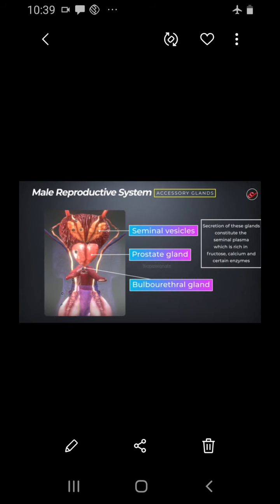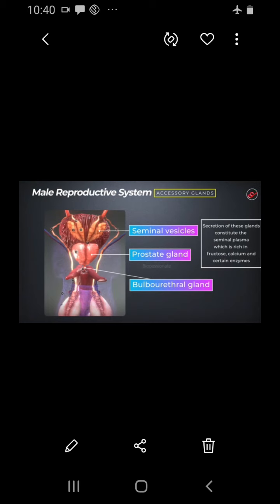Then let's see about the other organs. They are the seminal vesicle, prostate gland and the bulbourethral glands. These glands secrete substances for the development of sperms. The vas deferens is a straight tube-like structure which carries the sperms to the seminal vesicles.